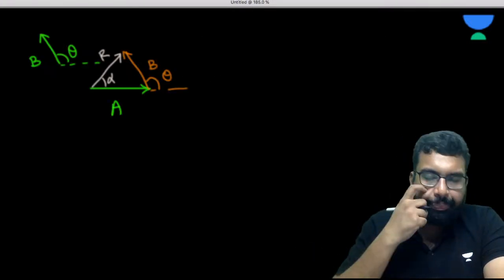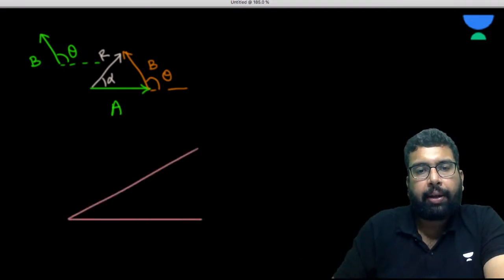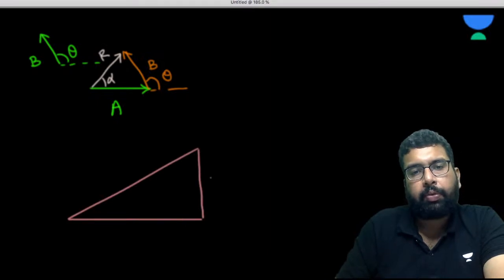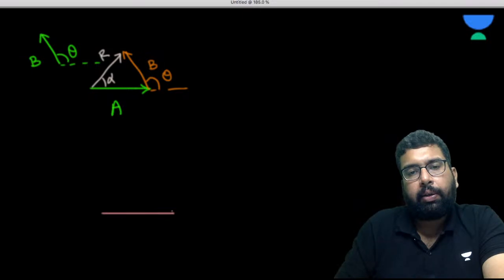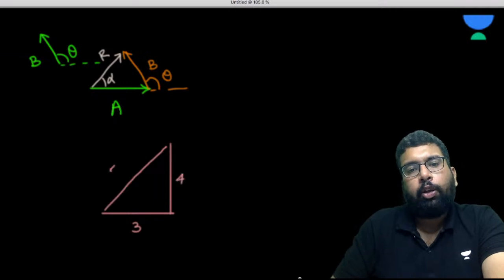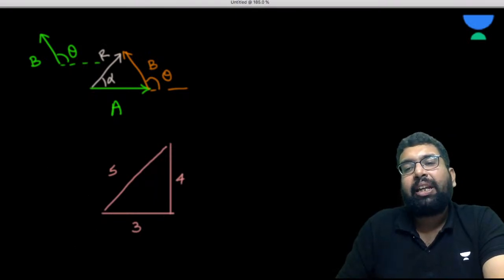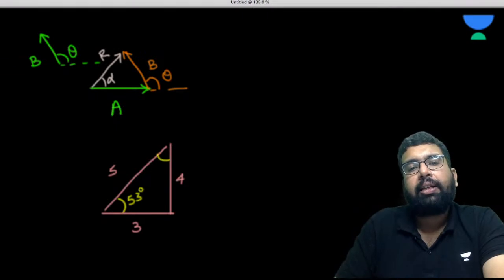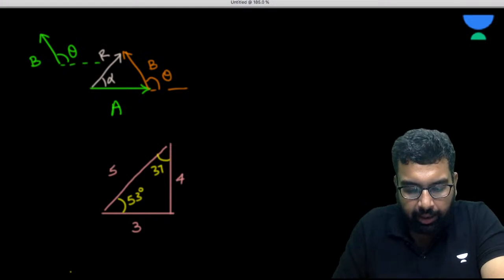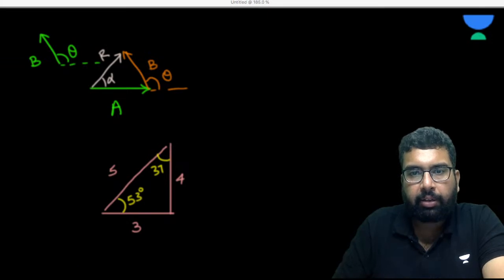Before I give you the options, I want to tell you something. Actually this is an advice. See, this is a very popular triangle. Let's suppose this is 3, this is 4, this is 5. My recommendation is you memorize the angles here. This is 53 and this is 37. Are you getting my point? I told you this before as well, I guess. Just giving you a reminder.